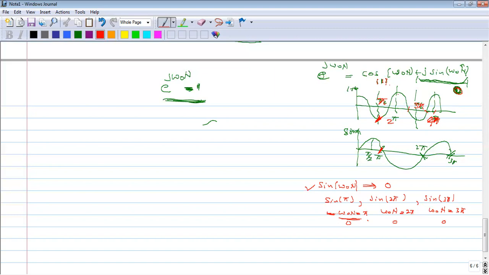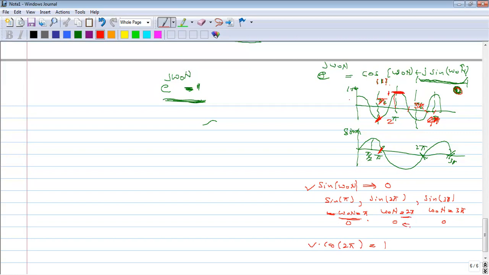But at 2 pi, cos omega naught n is 1. If you consider cos 2 pi, it is 1, and sine 2 pi is 0.